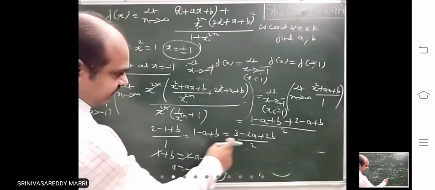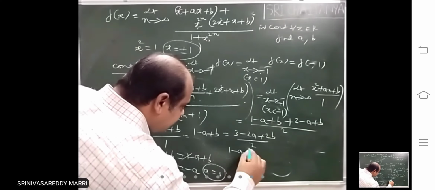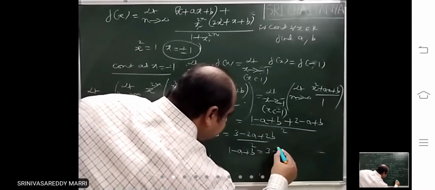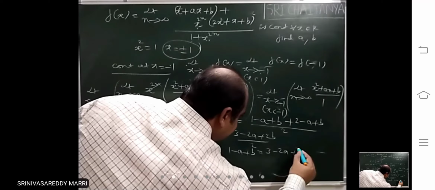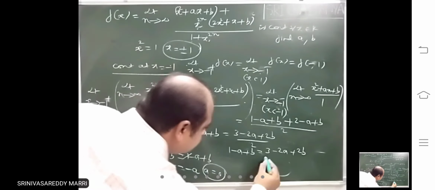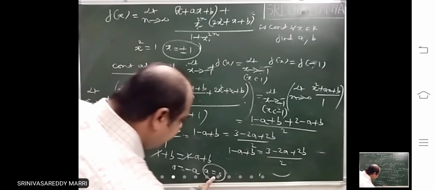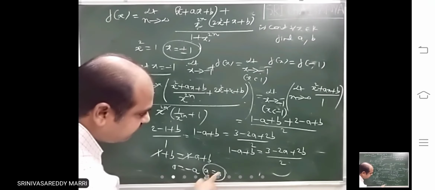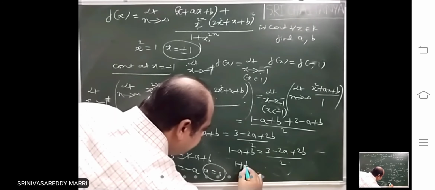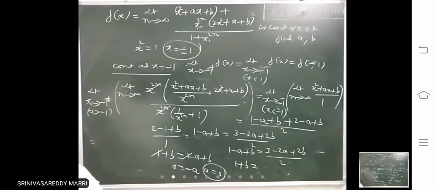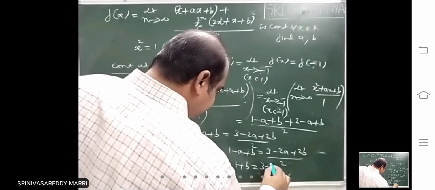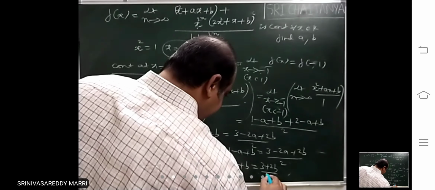So next, if you equate this to this, 1 minus a plus b equal to (3 minus 2a plus 2b) by 2. If a equal to 0, what happens? 1 plus b equals, a equal to 0 means (3 plus 2b) divided by 2.